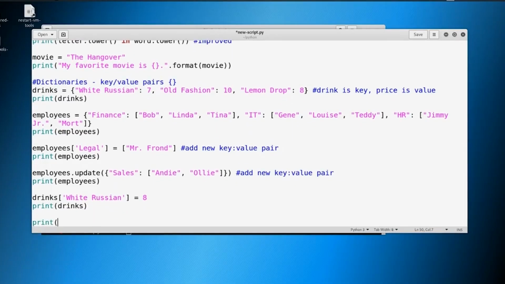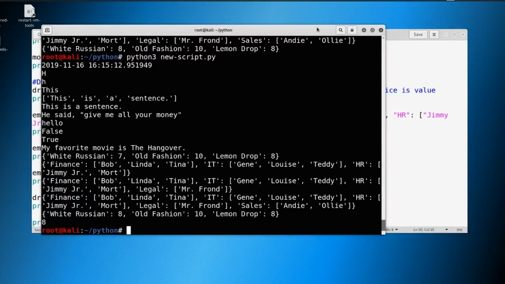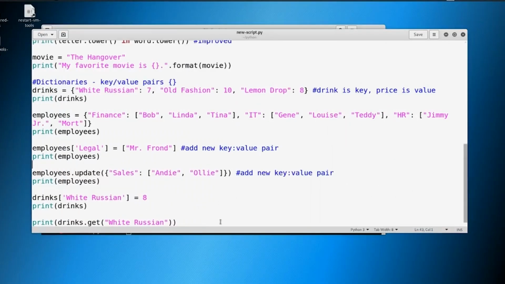We can also get some items out of a dictionary. So we say print drinks.get, and we'll just get the White Russian. And let's see what that returns. So you can pull specifically from a dictionary here. And you see that the White Russian has a value of 8. So this is it for dictionaries.